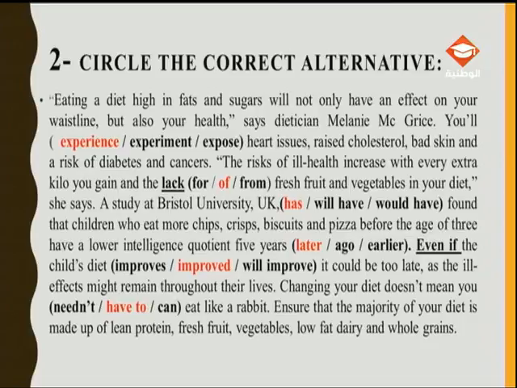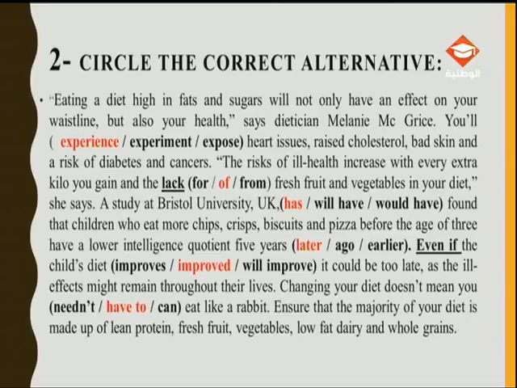Now I have to choose between experience and experiment. When do we use experiment? Experiment is usually a scientific trial. We make some scientific experiments. We experiment something to reach a conclusion. And to experience is to go through a situation, which might have some effects on us. And therefore, the correct word is experience. We are not dealing with the scientific field here. That's why we cannot use the word experiment.